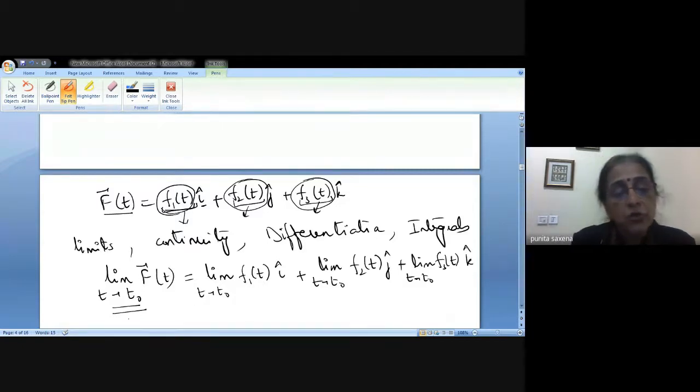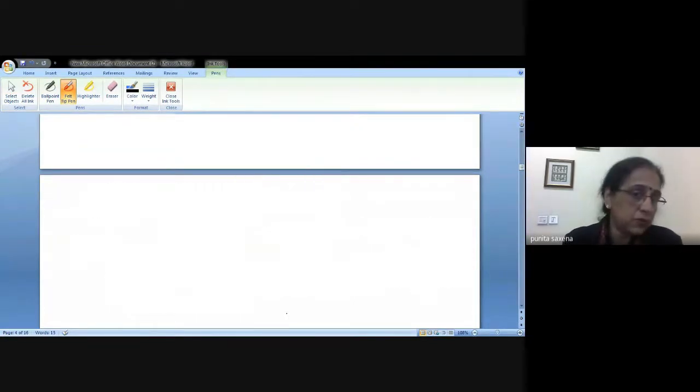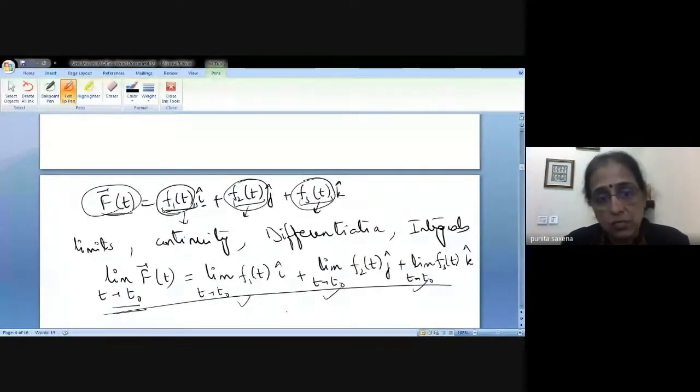This is how I'm going to find the limit for this vector valued function f. And a limit will exist when each of these three limits exist. In case one of them fails to exist, it will not exist.